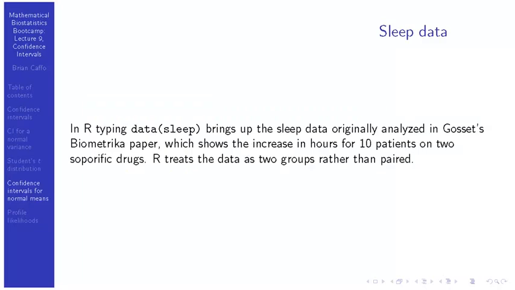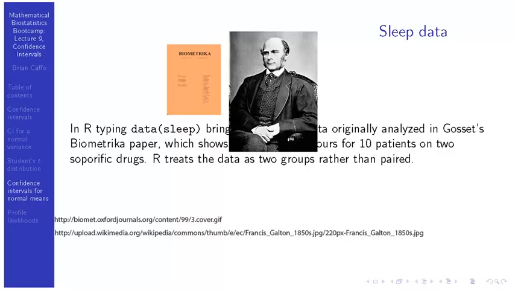Okay, so welcome back. We're going to talk about Guinness's original data, which involves sleep data. So try not to fall asleep while we're talking about it. Gosset's original data appeared in this journal called Biometrika, with a K. And Biometrika, interestingly enough, was founded by a person called Francis Galton. Gosset was an interesting character. If you really want to read up on another absolutely brilliant, interesting character, read up on Gosset.